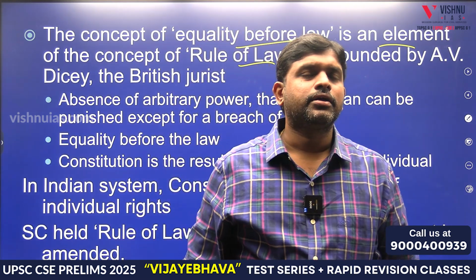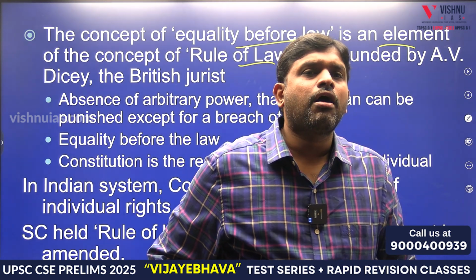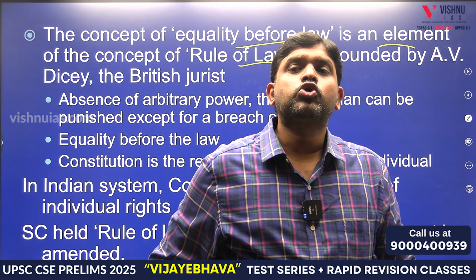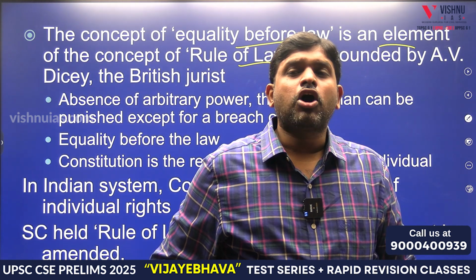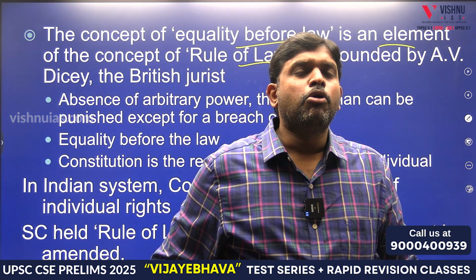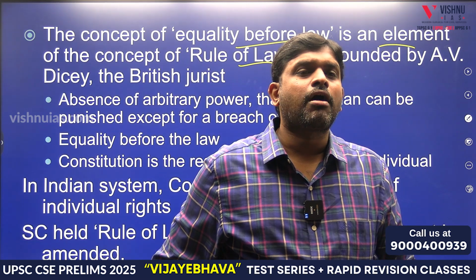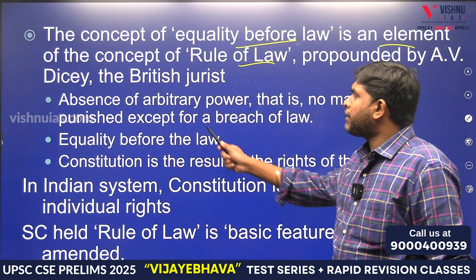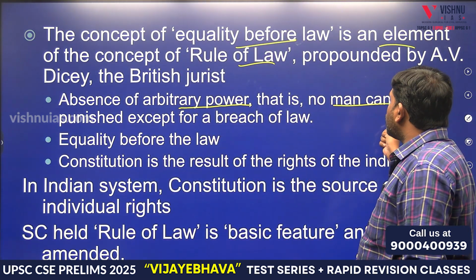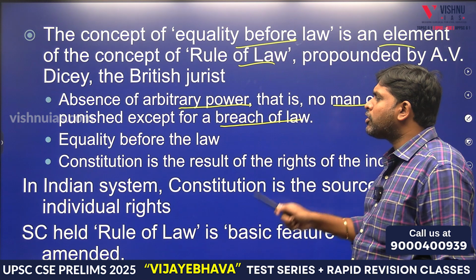First statement, equality before law talks about rule of law. Equal protection of law talks about affirmative law. Both the statements are correct. Absence of arbitrary power. No man can be punished except for a breach of law.